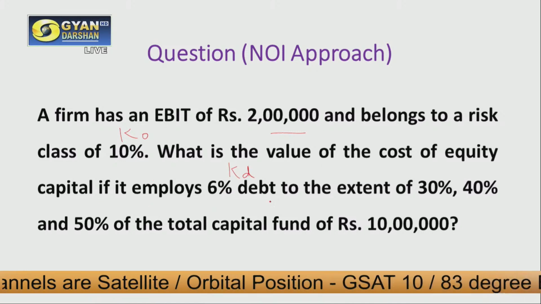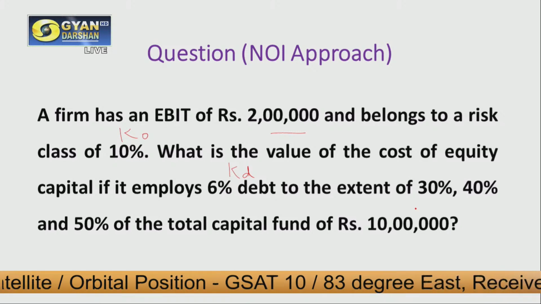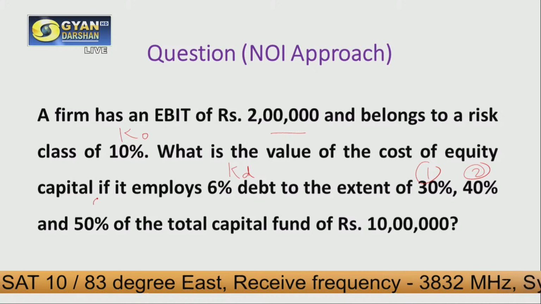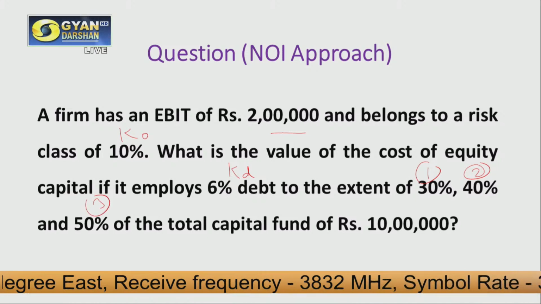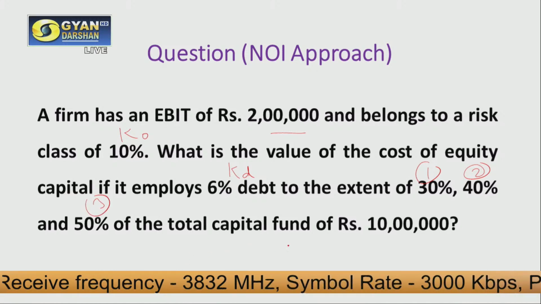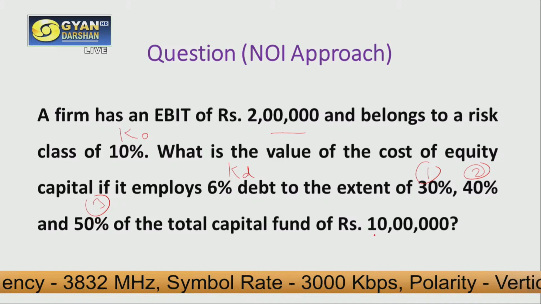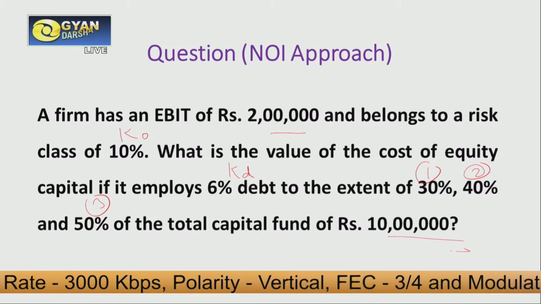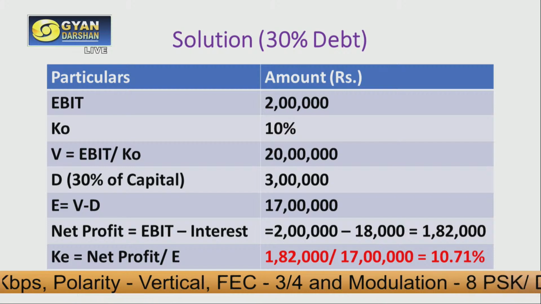That means KD is 6%, and debt is given to the extent of 30%, 40% and 50%. So there are three cases for which we need to do calculation in this question. And the total capital fund that is available for this question is rupees 10 lakh. Now let us see the solution of this question.